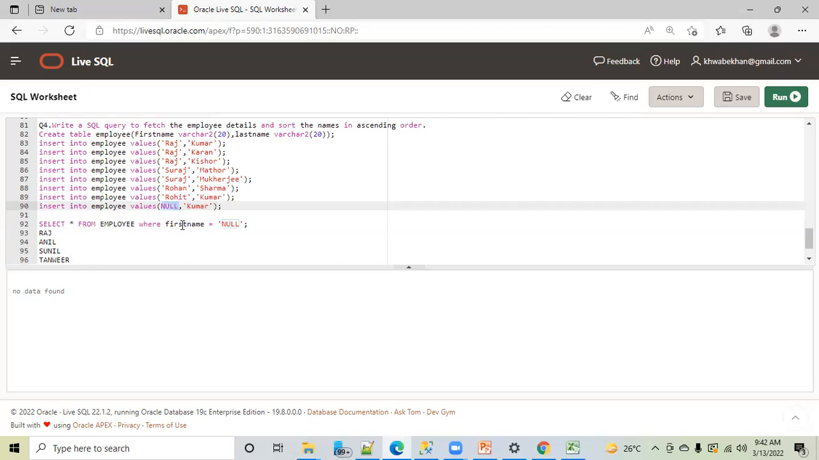Now you are telling the SQL engine to compare this with null. SQL is confused that null has a lot of options, so with which one shall it compare? And that's why it is showing you no data found. Is that clear?